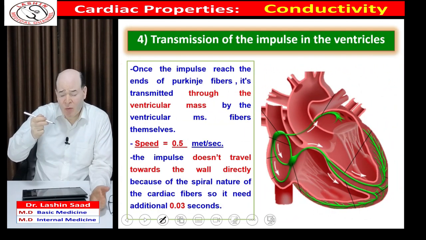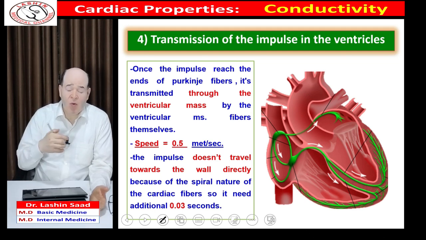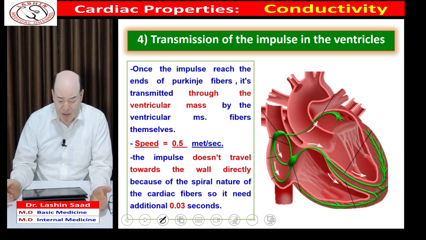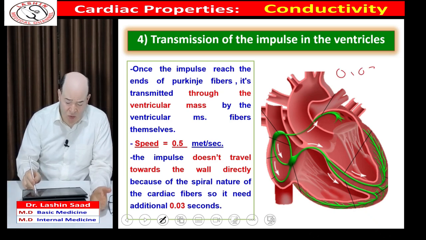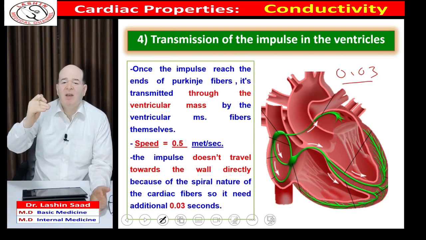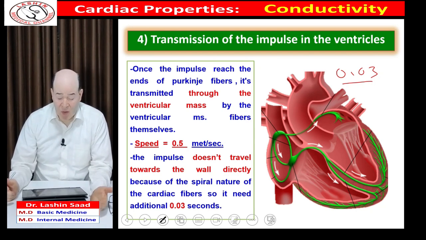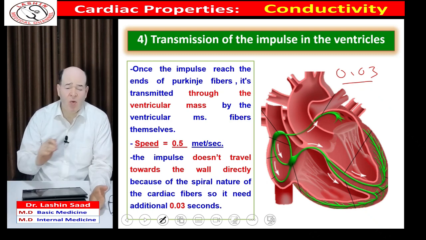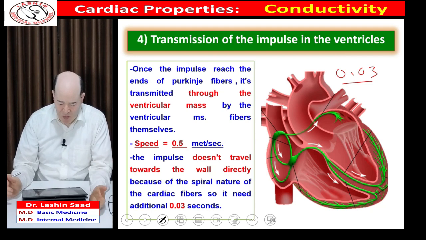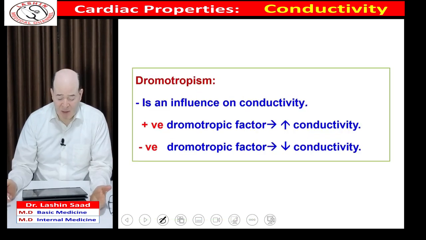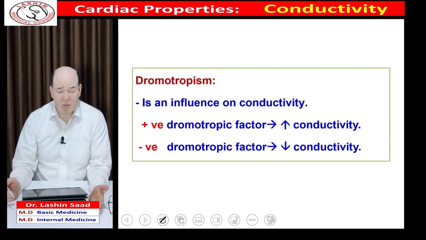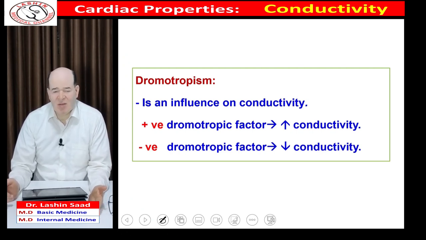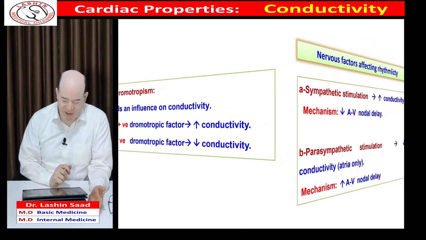After that, the impulse has to move from one cardiac muscle to another in order to penetrate the wall of the myocardium. This needs also about 0.03 seconds to reach the outermost point of the myocardium, so we need 0.06 seconds to cover the whole endocardium and the myocardium. Dromotropism is a term that refers to the speed of conductivity. We call substances positive dromotropic if they increase conductivity, and negative if they decrease conductivity.